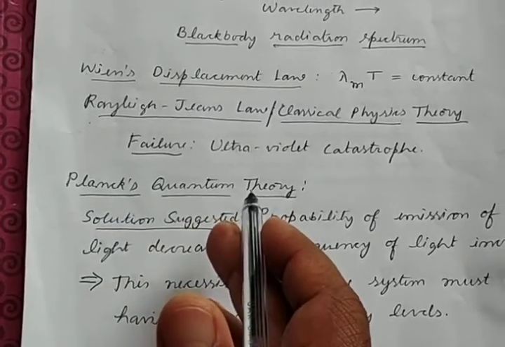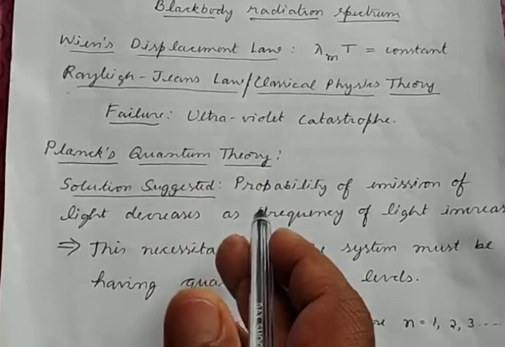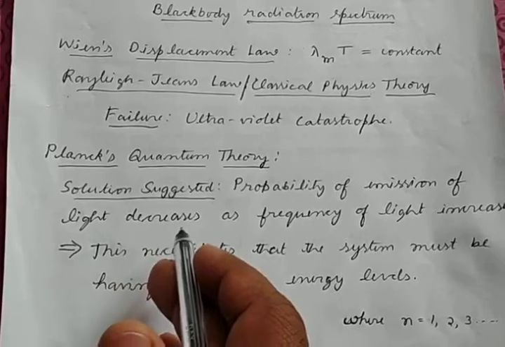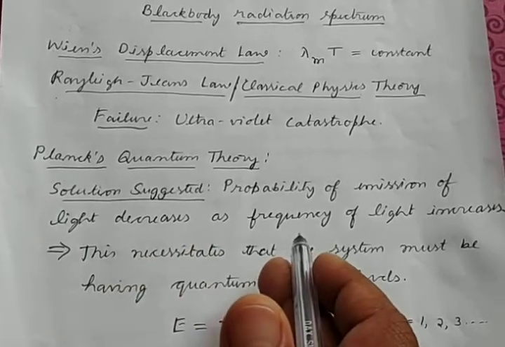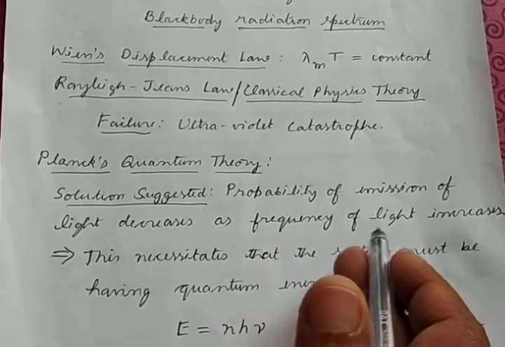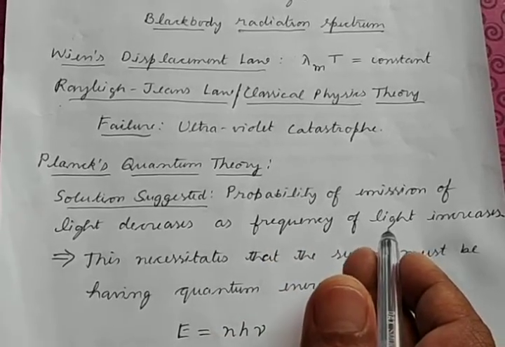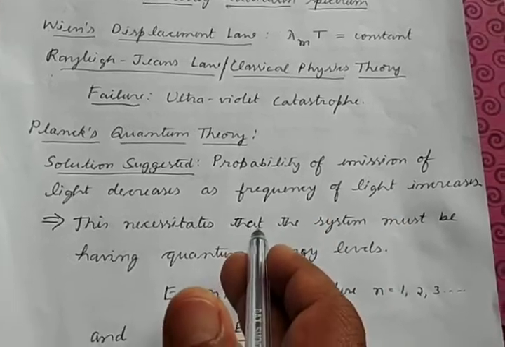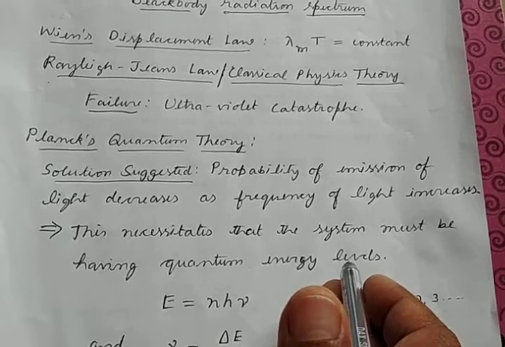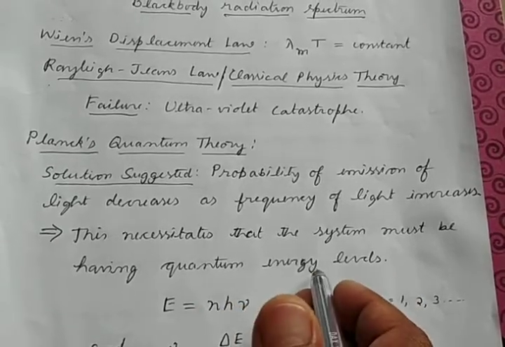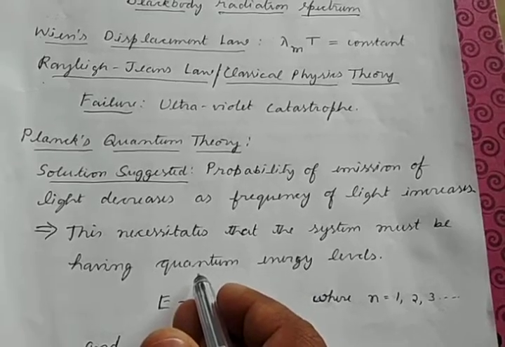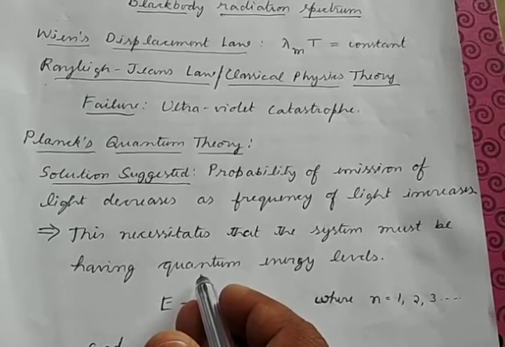According to Max Planck, the probability of emission of light should decrease as you go towards higher frequency of light or lower wavelength of light. So this means that the system must have quantum energy levels. This is a new concept here. In classical physics we say that the energy levels are continuous; an object can continuously increase its energy.